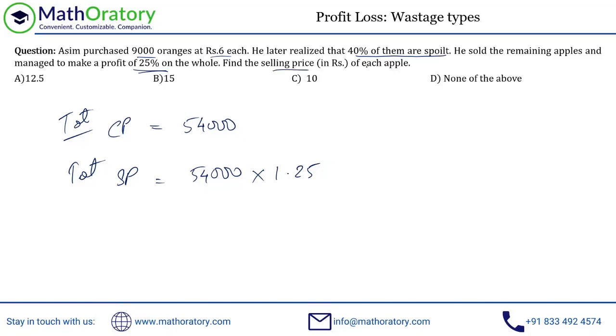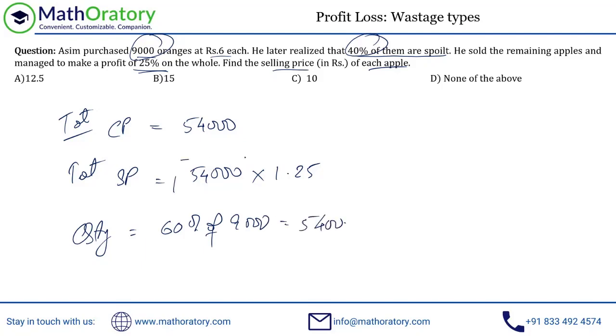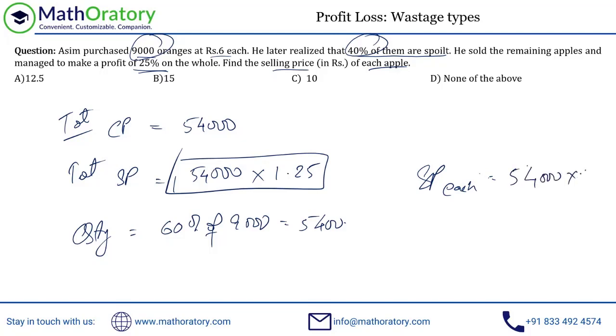Now we are just looking for the selling price of each apple. Since 40% of the 9,000 are spoiled, the quantity that he sells is 60% of this 9,000, right? Which is nothing but 5,400. So he's selling 5,400 at this total SP. So SP of each apple should be this entire thing divided by 5,400. I think you can see this is 10 into 1.25, or 12.5 bucks. So that's the answer for this question.